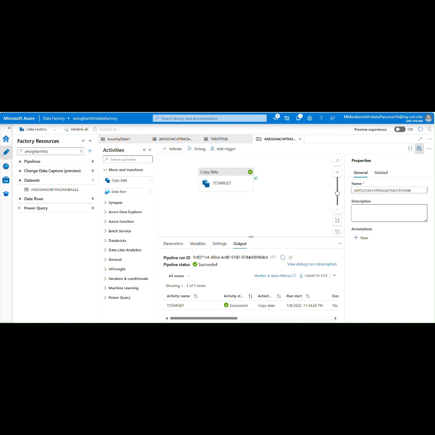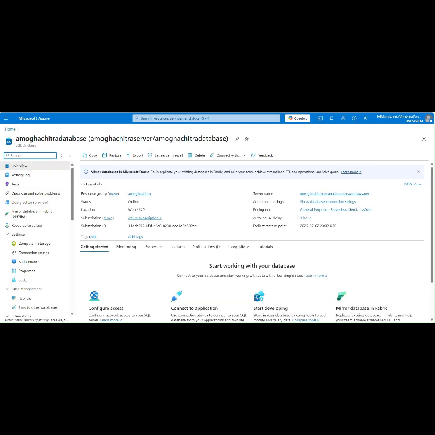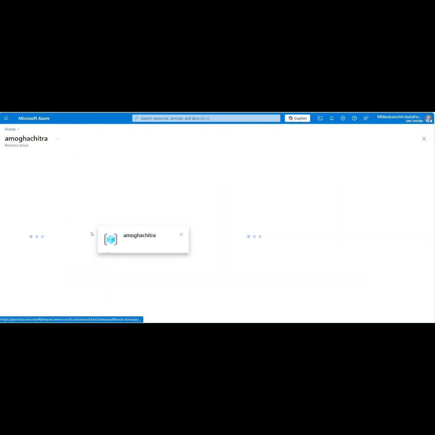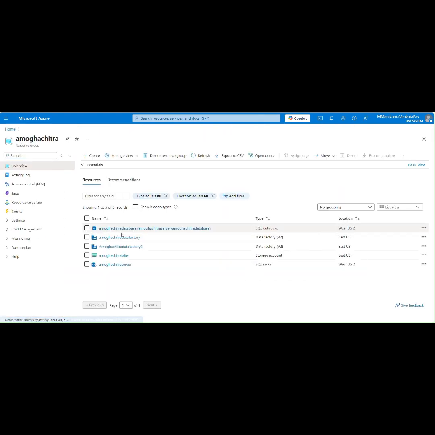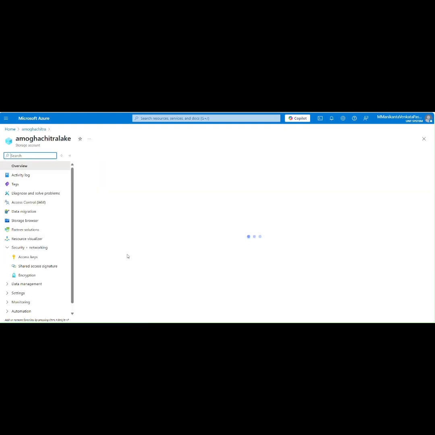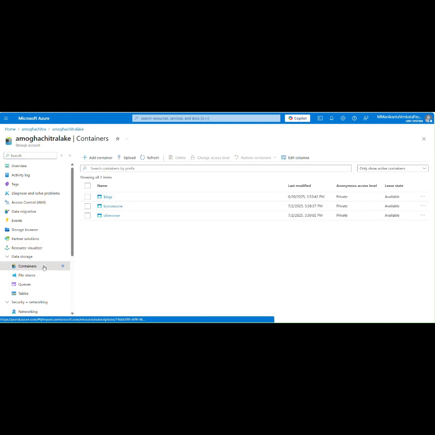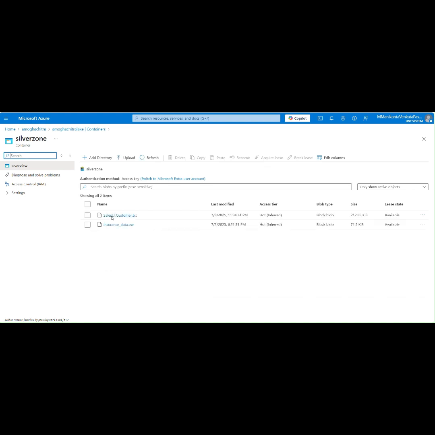Here we are going to see whether the data is copied into the silver zone or not. Go to home, click on Amogachitra lake, and go to containers. In containers, I'm going to click on silver zone.